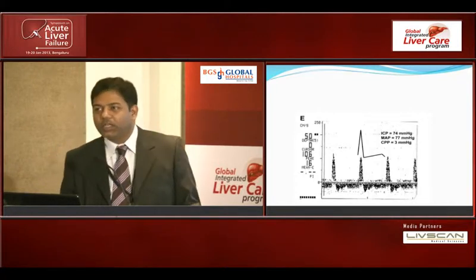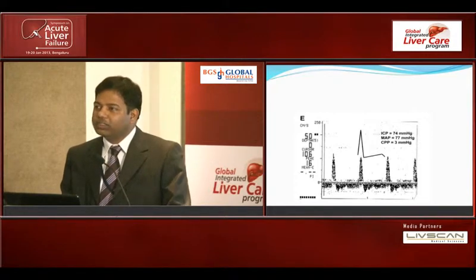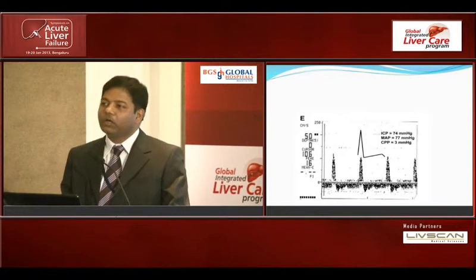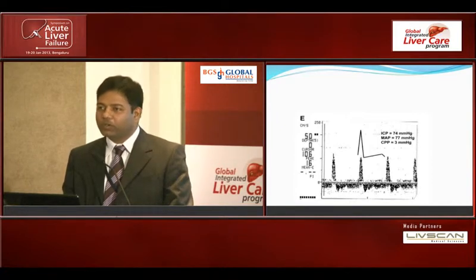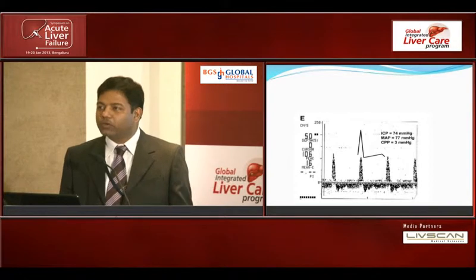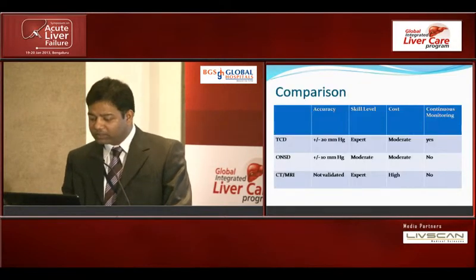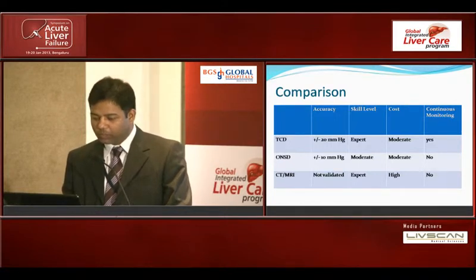So what they say is that the TCD waveform can be used to assess the cerebral dynamics of ICP and CPP and can help us in managing the patient. But obviously we need more studies on how frequently we can use it. The biggest advantage with this TCD is that you can do it at the bedside, and you can do continuous monitoring. So this is a comparison, and based on expertise we can use these modalities.